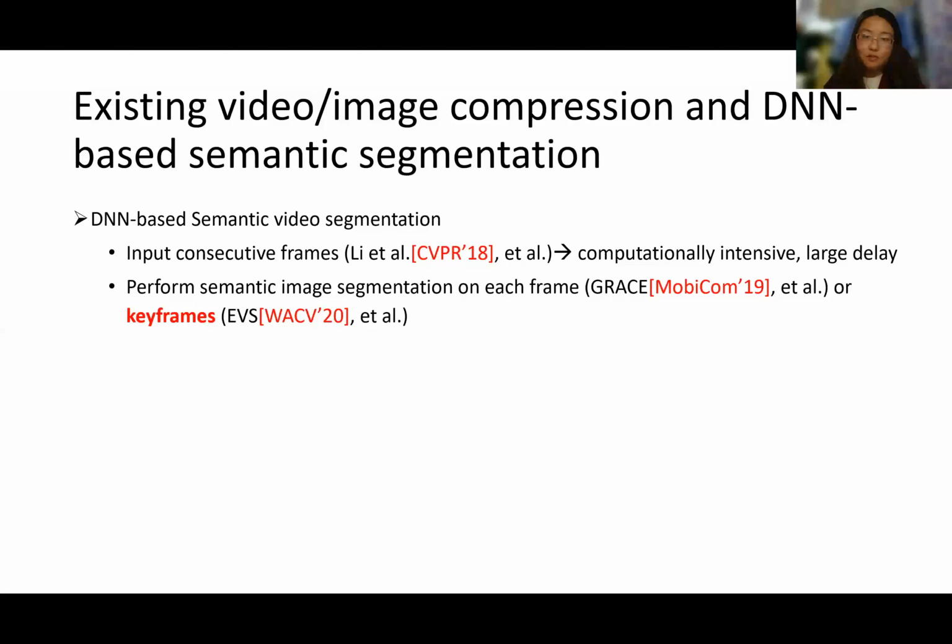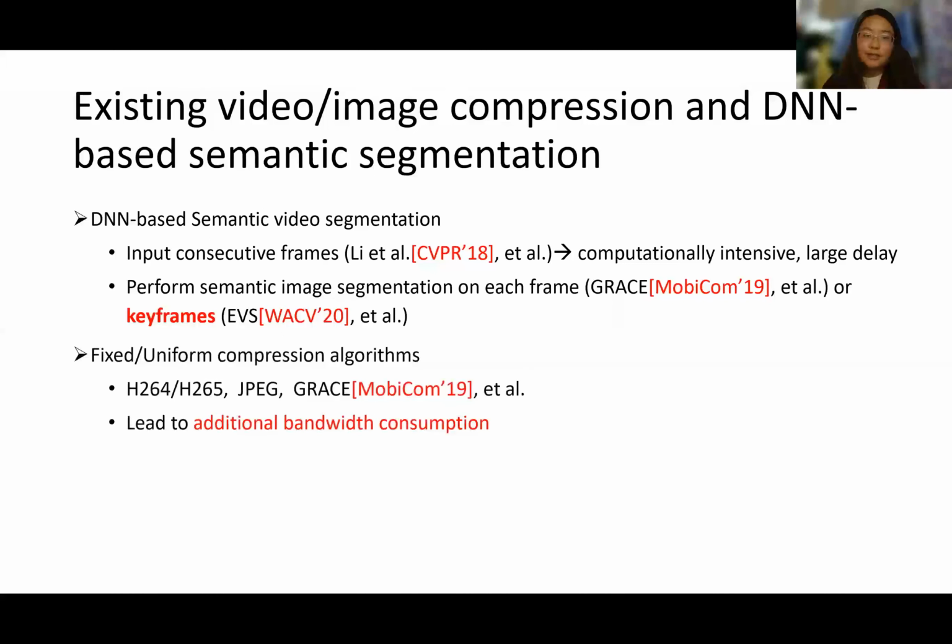They are impractical for edge-assisted video analytics such as ours, as they require offloading consecutive frames, leading to severe bandwidth consumption and large delay. We in this research adopted the second approach, where only keyframes are offloaded for semantic segmentation, and results are propagated across frames to obtain continuous semantic video segmentation.